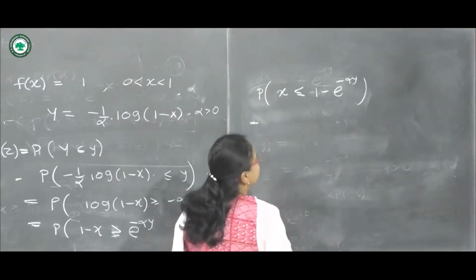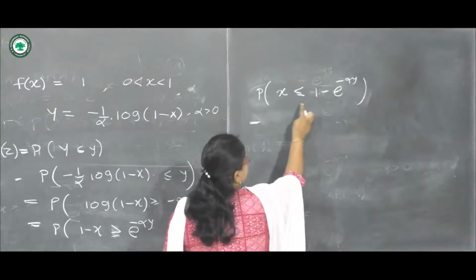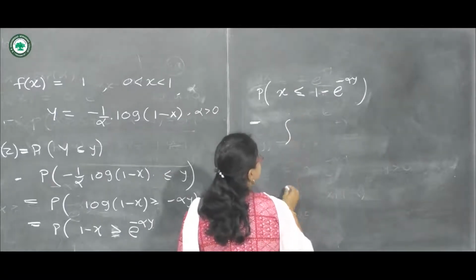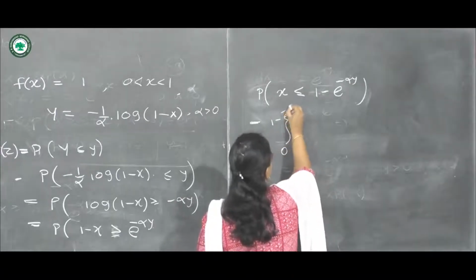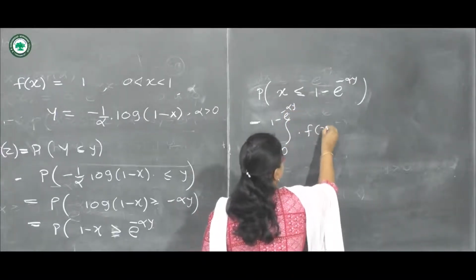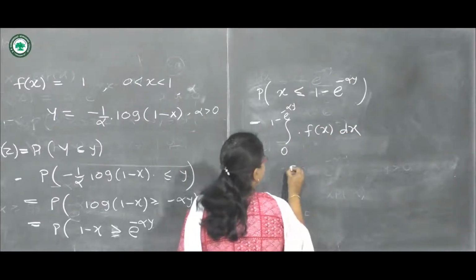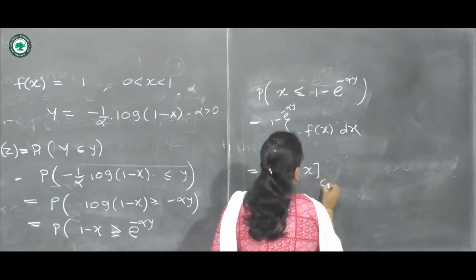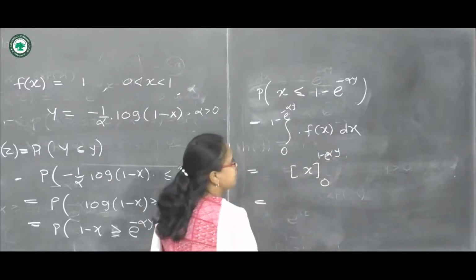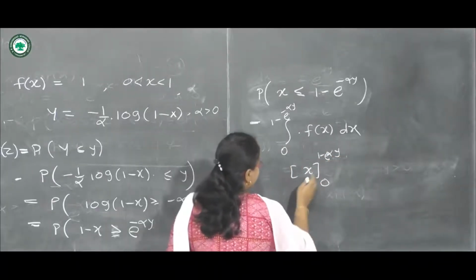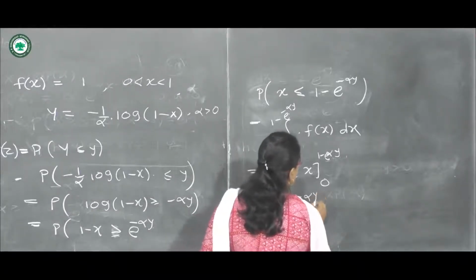Then to obtain this, we can use the exponential distribution. So we can use integration from 0 to 1 minus e raised to minus alpha y of f of x dx. Here we can put the value of f of x as 1, so it will be x from 0 to 1 minus e raised to minus alpha y. So we will put the values and finally we will get